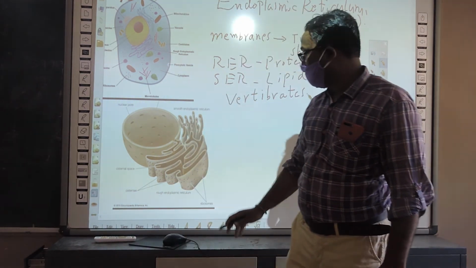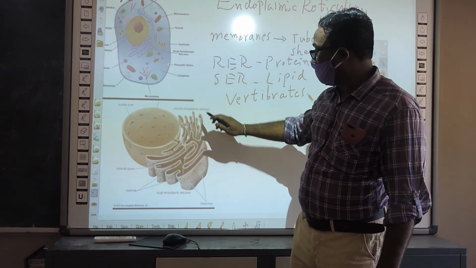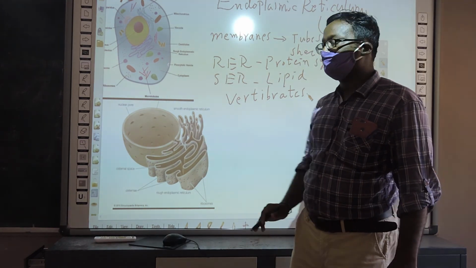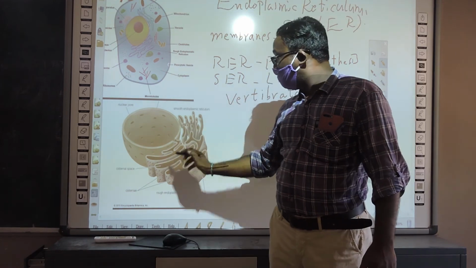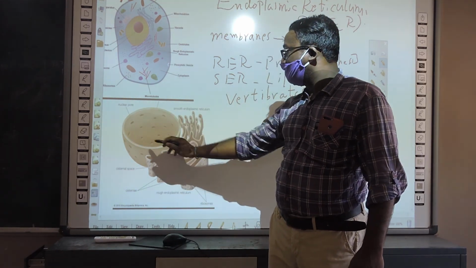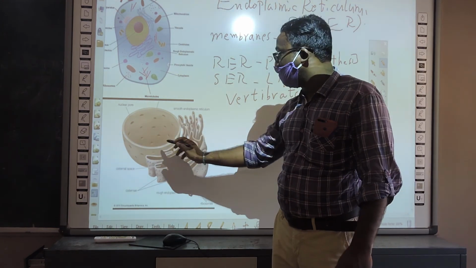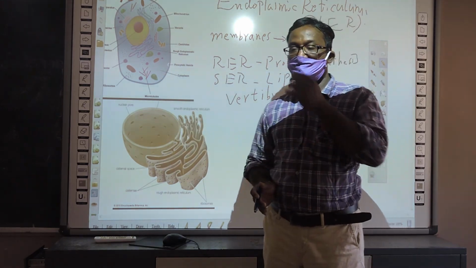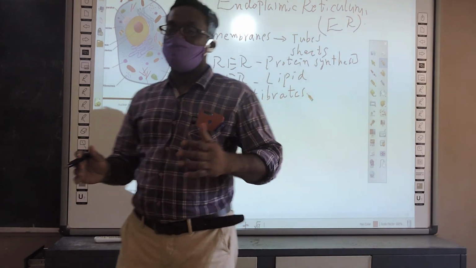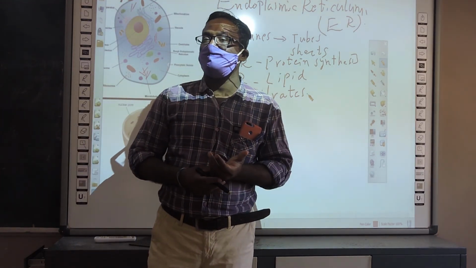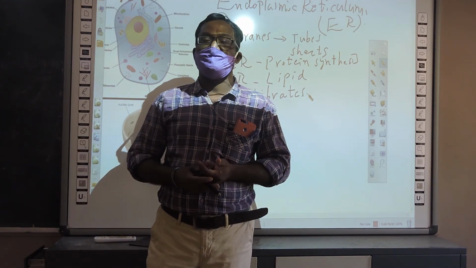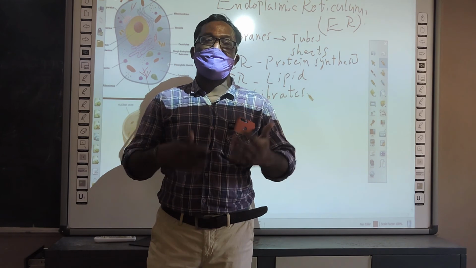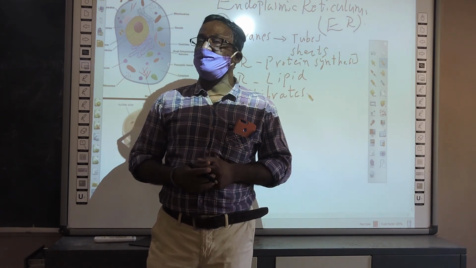Okay, the ultrastructure of the endoplasmic reticulum looks like this. It has tube-like structures and sheet-like structures also. It fuses with the nuclear membrane. Around the nucleus, it fuses with the nuclear membrane and helps in the exchange of material between nucleoplasm and cytoplasm. So children, in today's lesson you learned about the cytoplasm and some organelles like mitochondria, ribosomes, the plastids, and endoplasmic reticulum. In the next class you will learn about more organelles. Understand?